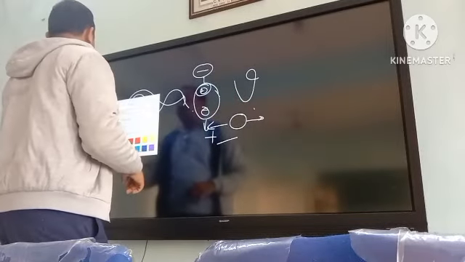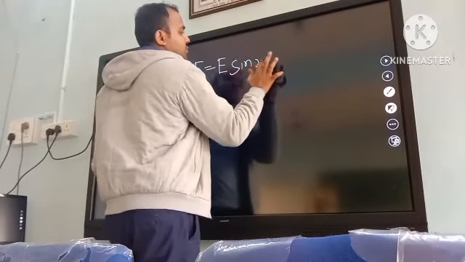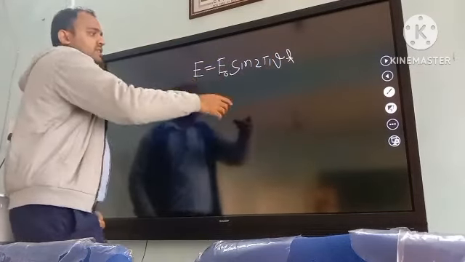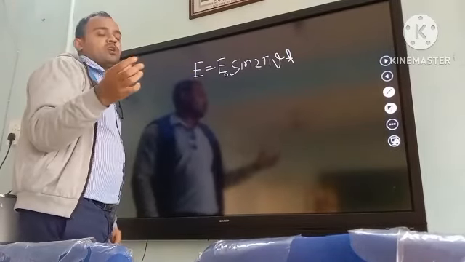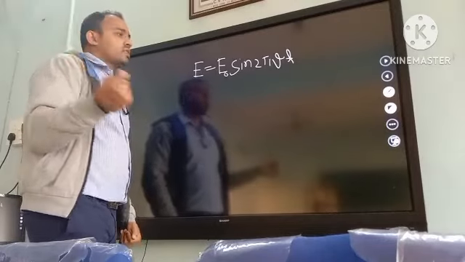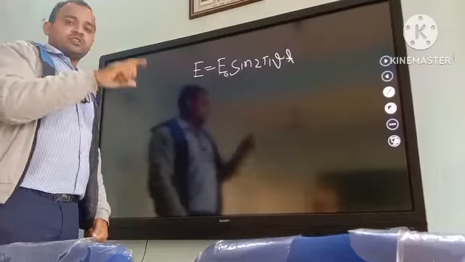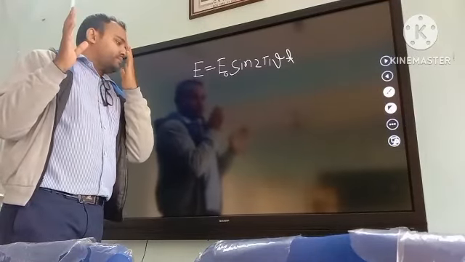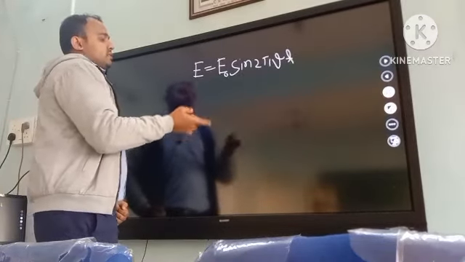It also has a derivation, and the electric field is defined as E equals E naught sine 2 pi nu t. This is the formula of the electromagnetic field, the strength of the electromagnetic field, and this frequency is the frequency of the electromagnetic wave as well as the frequency of the oscillation of the dipole.